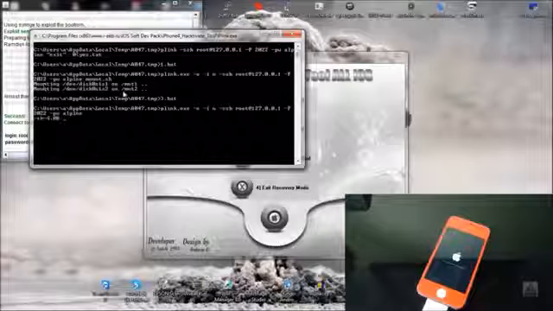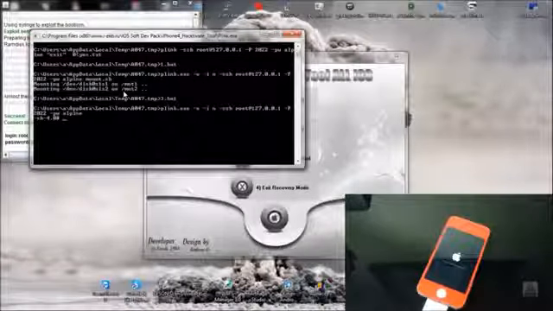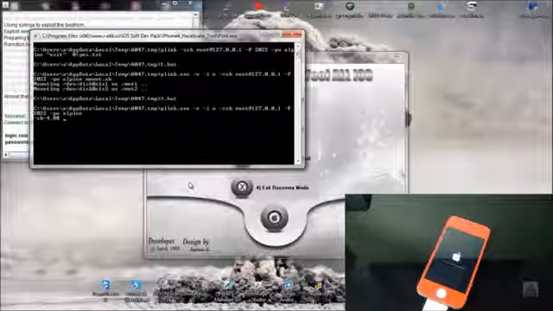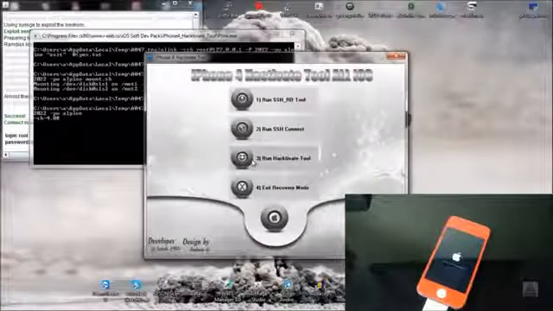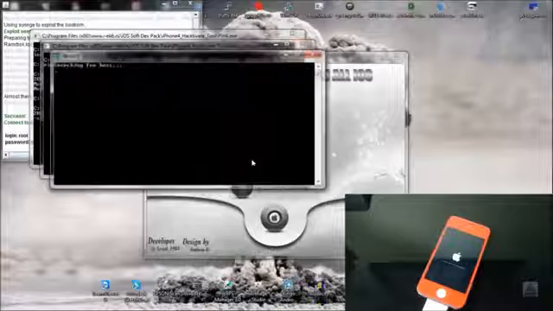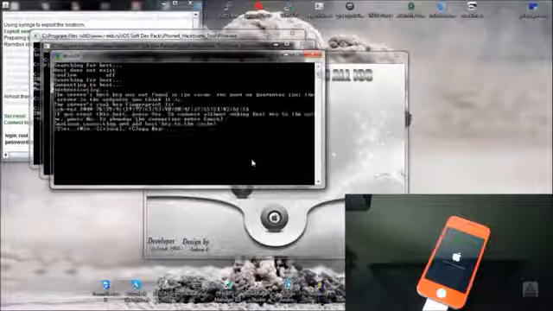You have to make sure that your iPhone mounted. If it said could not mount, you'll need to close down the window and click number 2 again. Just make sure it mounts. Once it does, we can go back to the program and click number 3. Type Y.